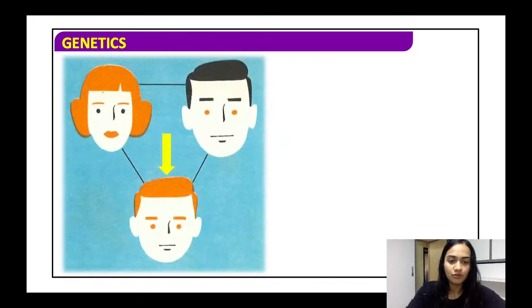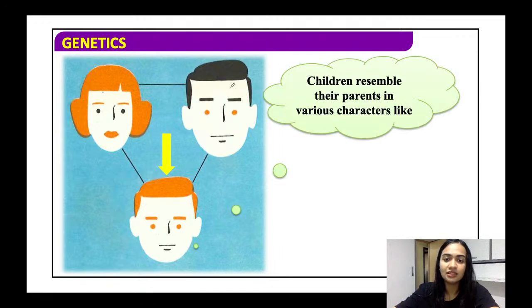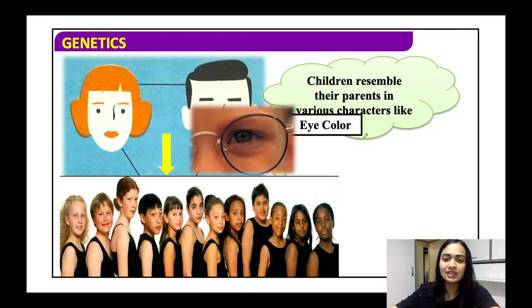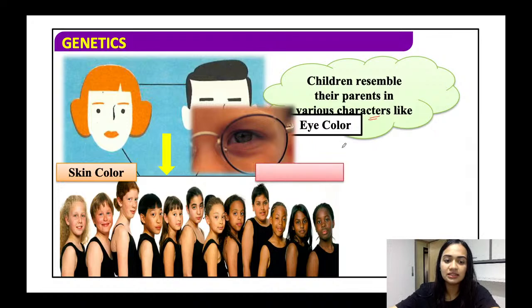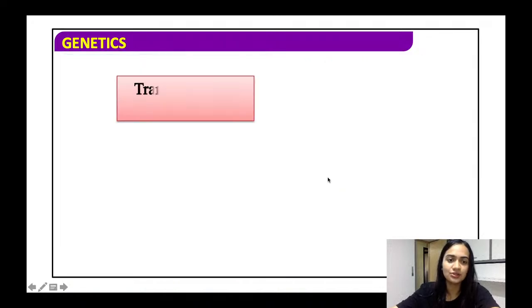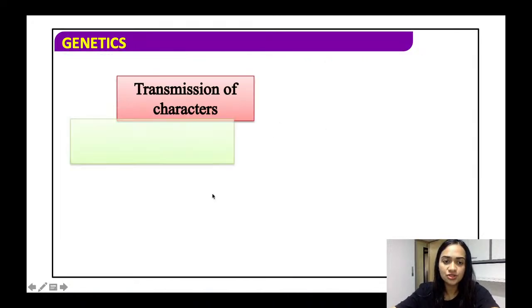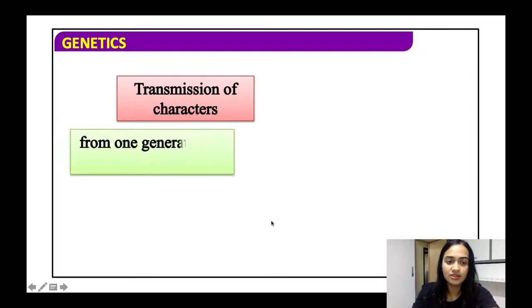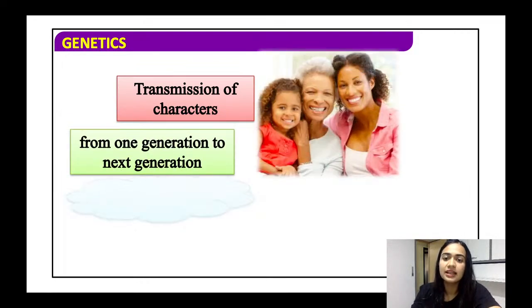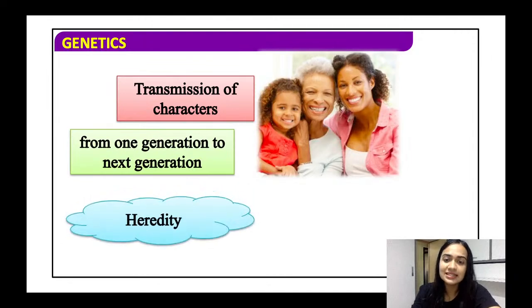So we often see that all the children attain most of their characters from their parents, because from our mother and father the genes flow from one generation to the other. That is why children resemble their parents in various characters. The examples of the characters can be eye color, skin color, body shape, etc. So the transmission of characters from one generation to another, this process is called heredity.